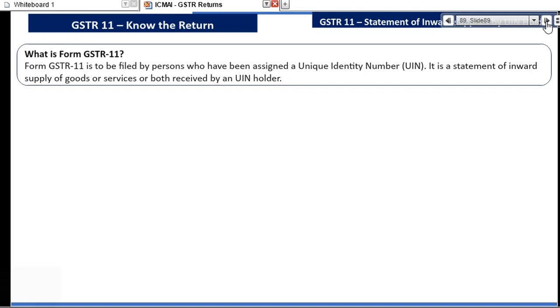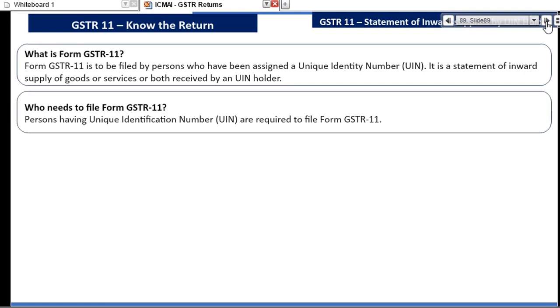So GSTR 11 is to be filed by a person who has been assigned a unique identity number, right? It is only a statement for inward supply. Who will file? The UIN holder will file GSTR 11.